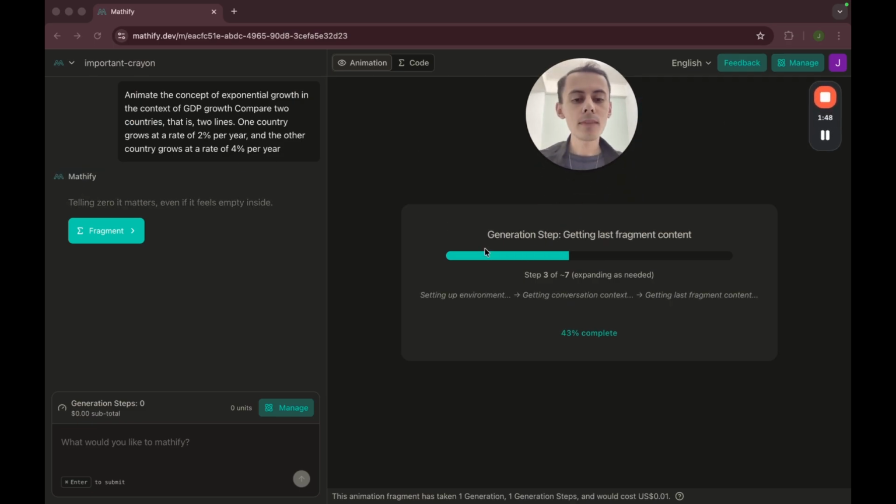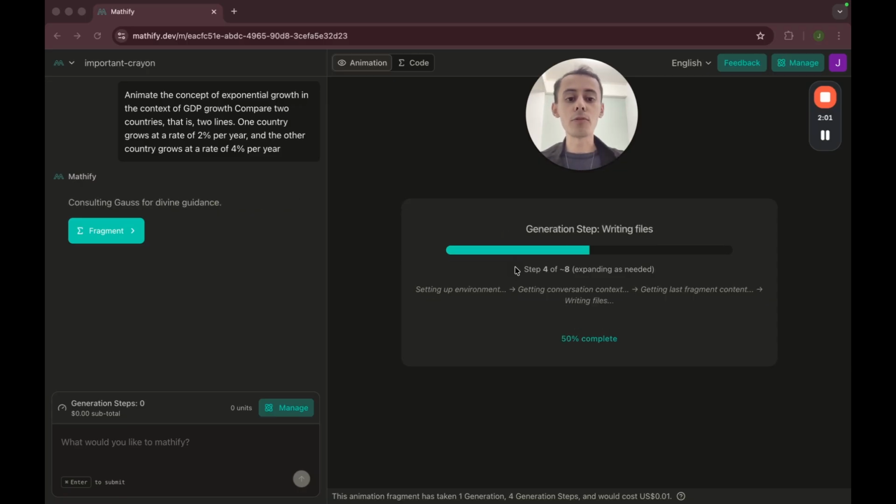As you can see, it's thinking. The AI agent is thinking behind the scenes. It's going to take about a minute. I'm going to pause the video and come back with the results. I just want to show here, for example, that now it's creating the files, and after writing the files, it's going to validate the script. But we're going to see what I'm talking about in a moment.